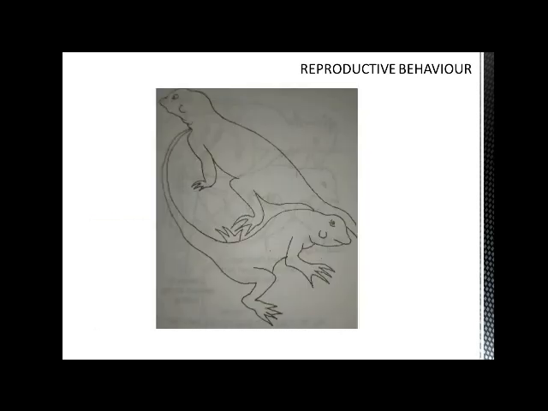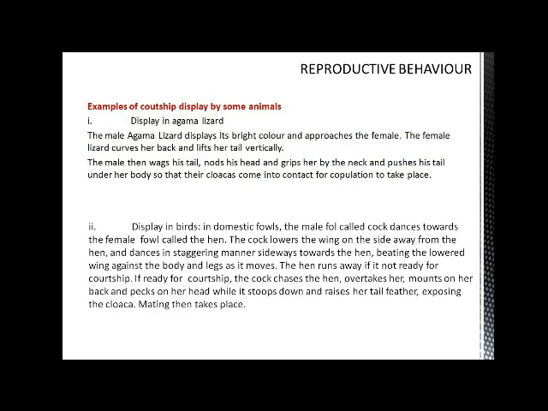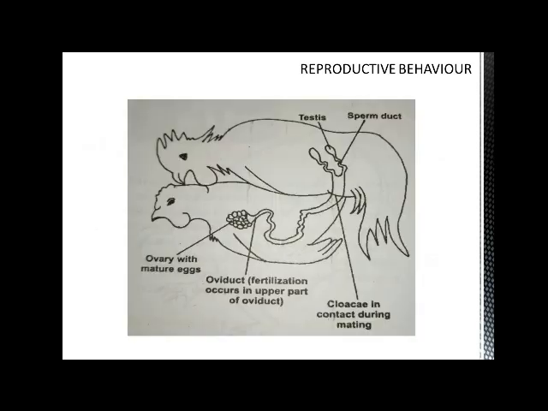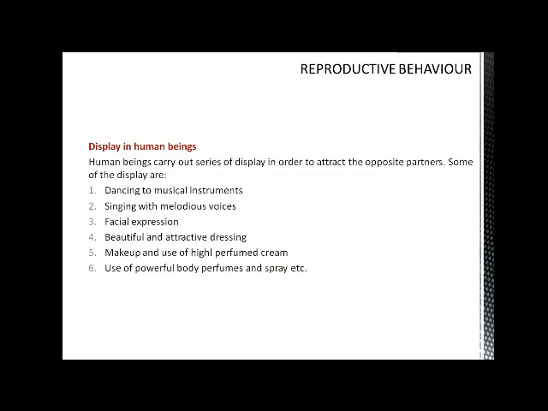We've looked at how it is done by lizards and other animals alike. So these are the things we have learned so far under display. Look, you see these diagrams, they are all displays by animals.